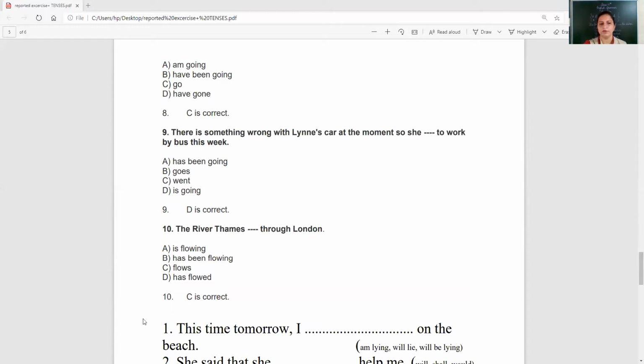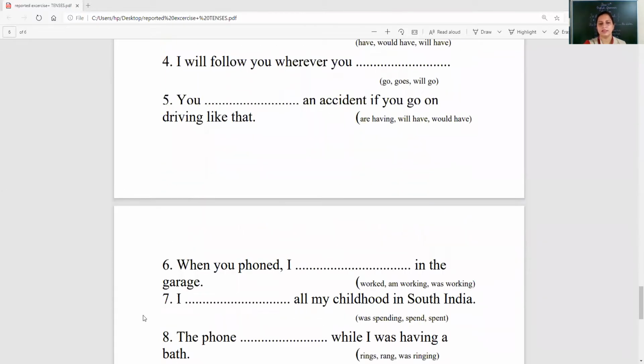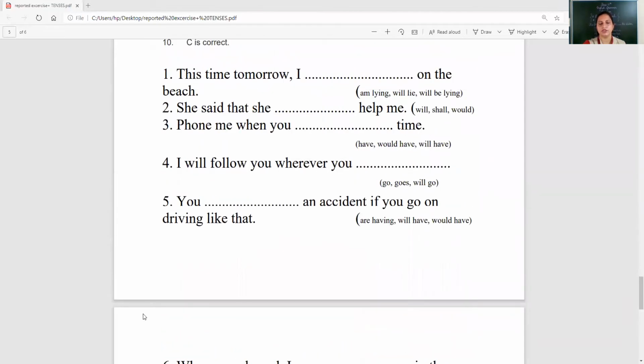Okay. Now here I am giving you an exercise. Take a screenshot of it and do it yourself. The options are provided. This time I dash on the beach. Am lying, will be lying.